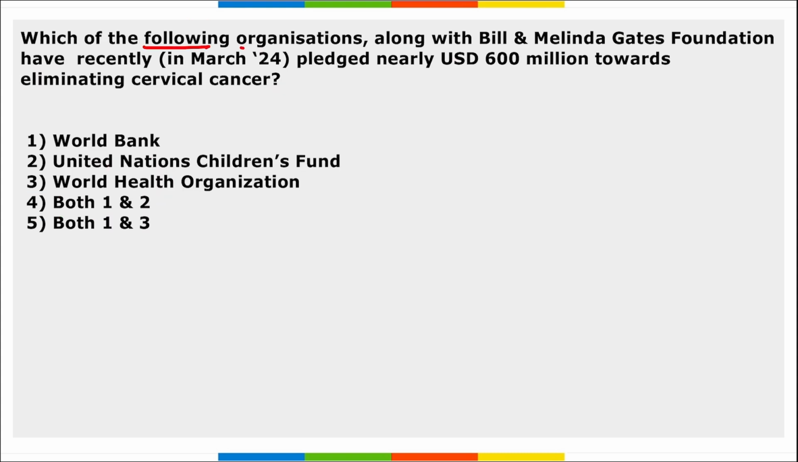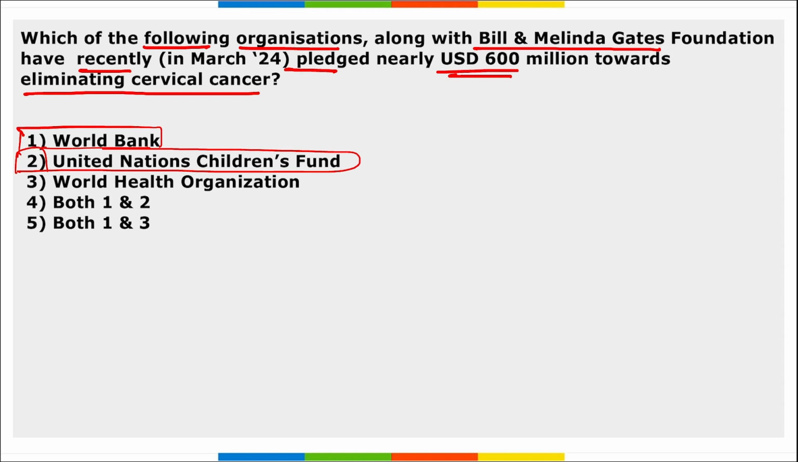Next, which of the following organizations along with Bill and Melinda Gates Foundation have recently pledged nearly $600 million towards eliminating cervical cancer? So it is World Bank and UNICEF, right? They have recently partnered with the Bill and Melinda Gates Foundation, and they have recently pledged nearly $600 million towards eliminating cervical cancer.